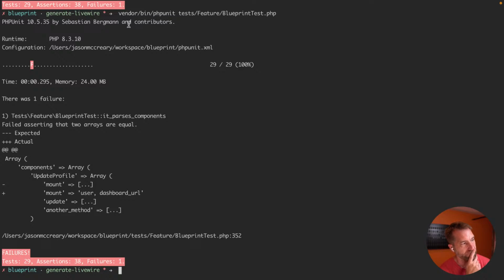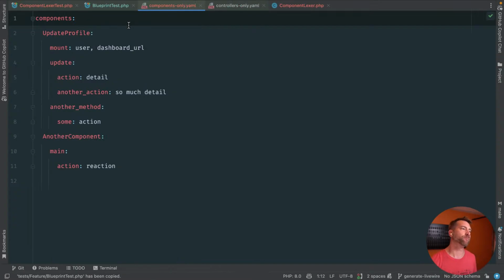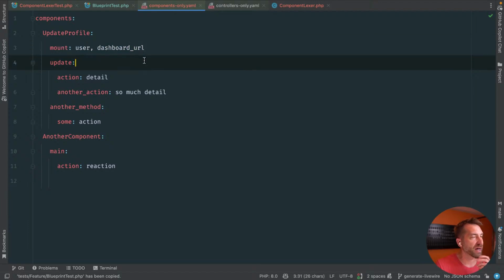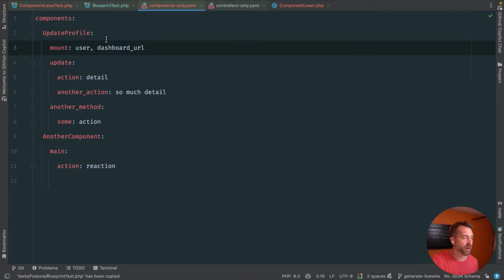I don't think so. Again, the lexer is just given tokens. And the way we've written this, do I care really boils down to a preference. When we're mounting stuff, are we ever going to have additional bits of data that we mount to? Again, remember, Blueprint's not trying to be a replacement for writing PHP. It's supposed to be a rapid generator. So, you know, I'm just tooling around here, but maybe you say something like locked here, right? Maybe. I don't know.